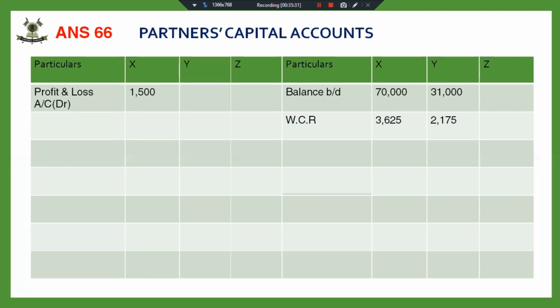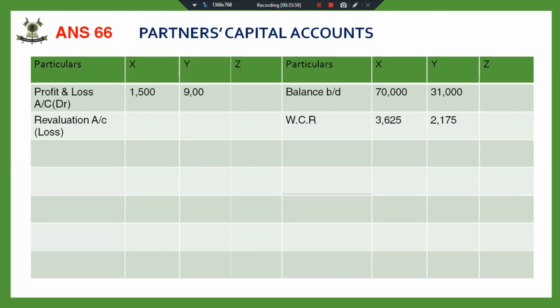Fine. So losses 1500, 900, 2400 has been distributed in the ratio of 5:3. Losses will also be distributed in the old profit sharing ratio. Now, once I have distributed the reserves and accumulated losses, I'll now do the treatment for premium for goodwill and revaluation account loss. Yes, next is correct. Revaluation, I have to